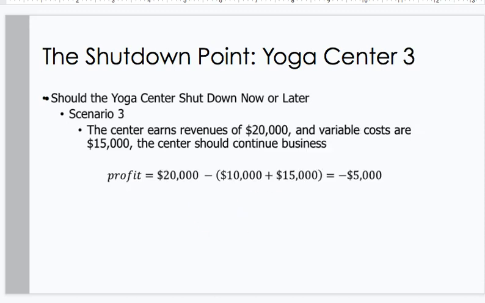Shutdown Yoga Center 3. Should the yoga center shut down now or later? In this scenario, the center earns revenue of $20,000 and variable costs are $15,000. The center should continue to do business. It's minimizing its losses by continuing to produce. And the key is that it's covering its variable costs.